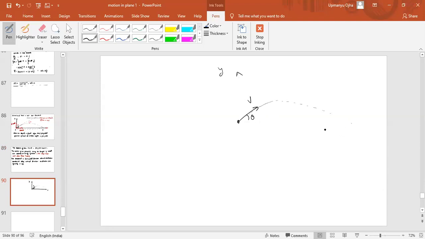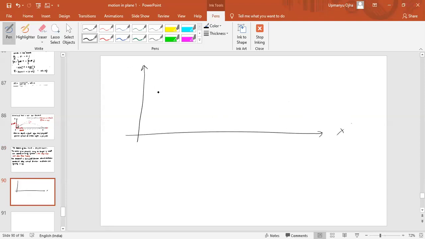Now this velocity will have two components. One will be along the x-axis, which is v cos theta. The other is along the y-axis, which is v sin theta.